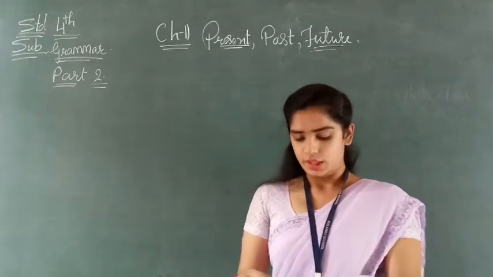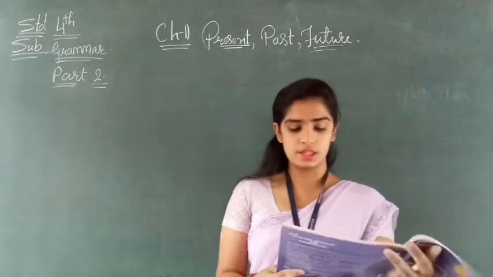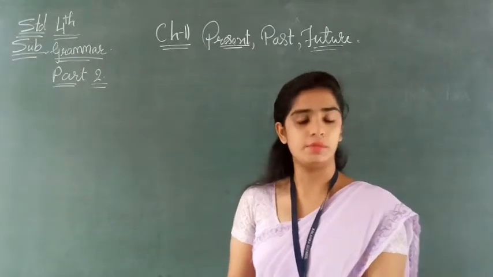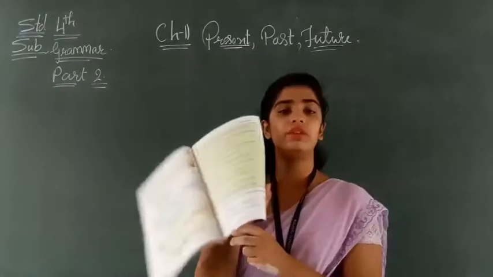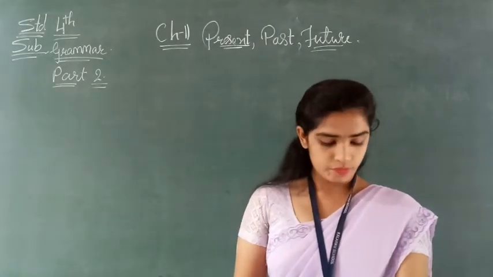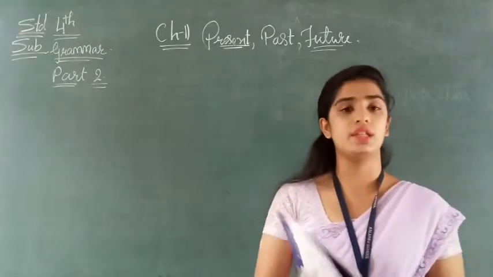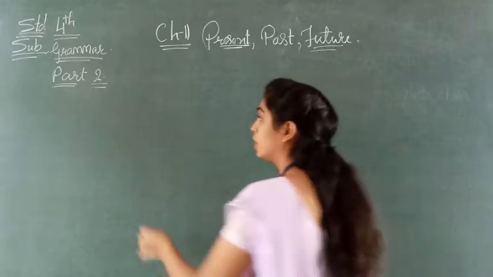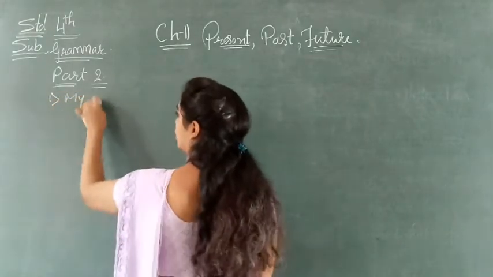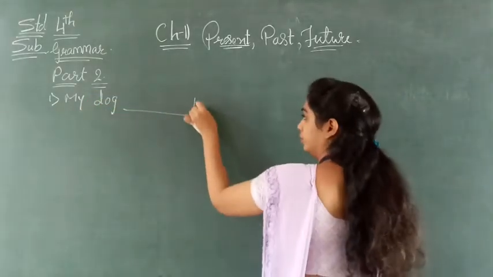Now see exercise B on page number 51. Use the present continuous tense to describe the sounds being made by various animals. Here we have given some fill in the blanks, and in the brackets we have given verbs also. We have to use the verbs in the present continuous tense. First number: my dog blank loudly.